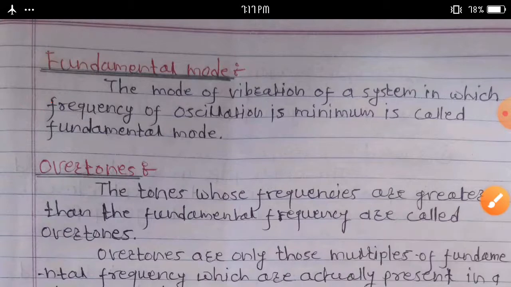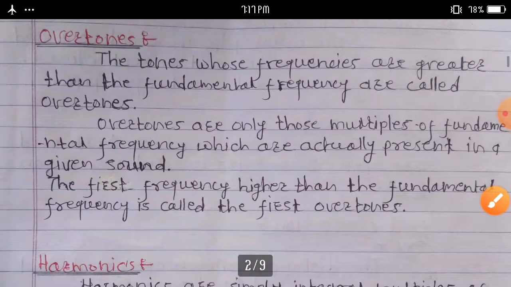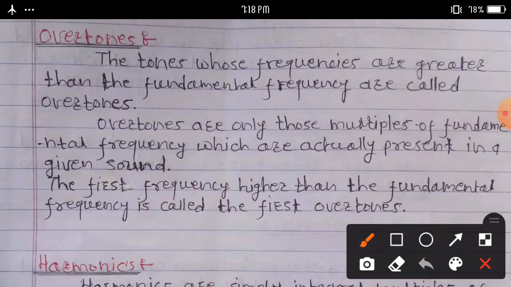Next, what do I mean by overtones and harmonics? Firstly we discuss overtones: the tones whose frequency is greater than the fundamental frequency. Overtones are only those multiples of fundamental frequency which are actually present in a given sound.